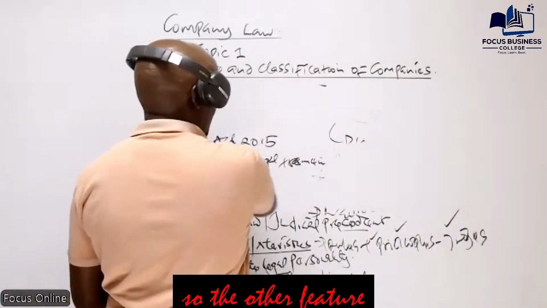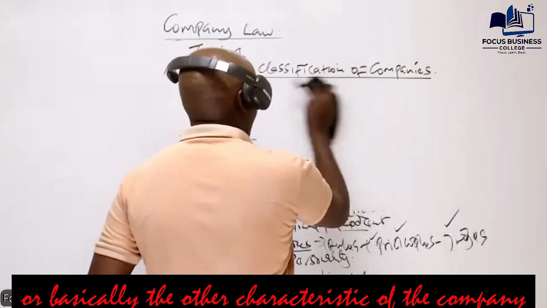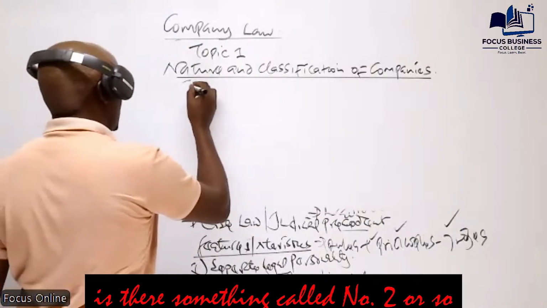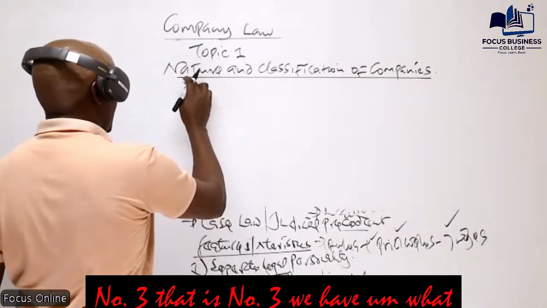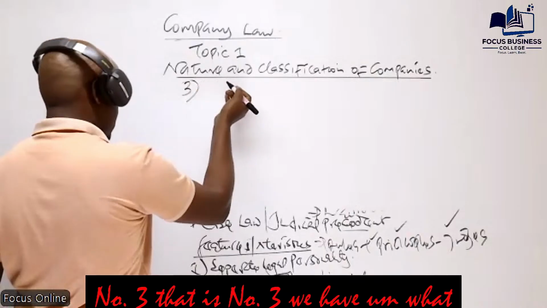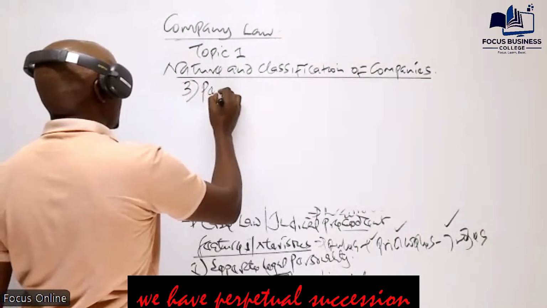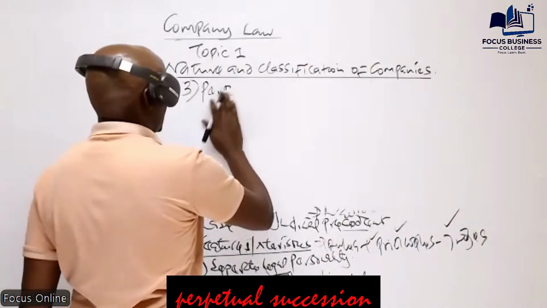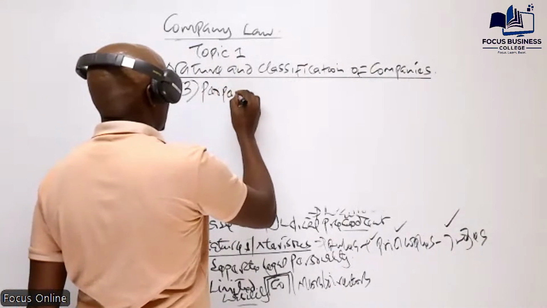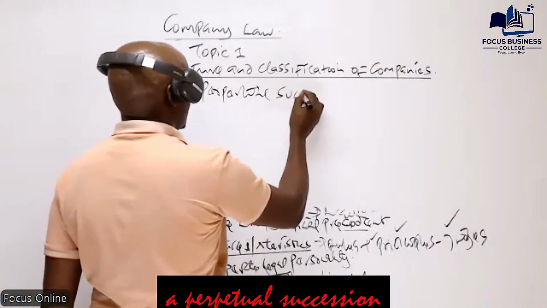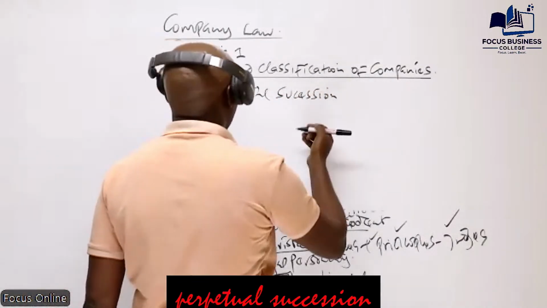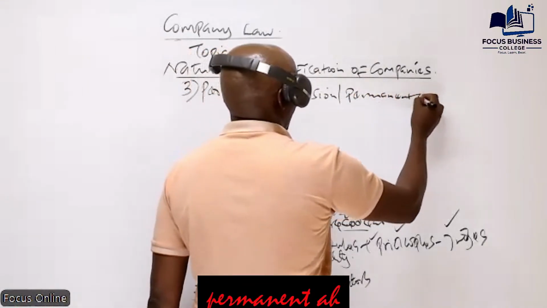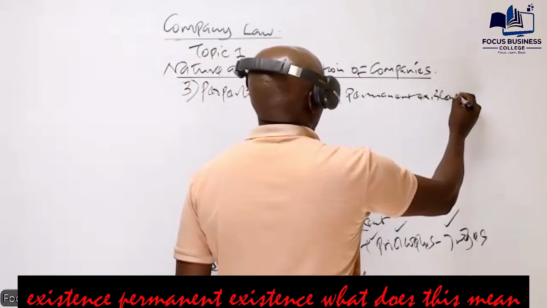The other characteristic of the company, number three, relates to assets and liabilities. We have perpetual succession. The assets and liabilities of the foreign subsidiary are translated into the presentation currency. These ones are translated. Perpetual succession, or basically permanent existence.